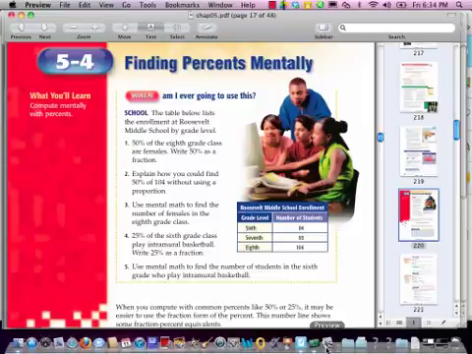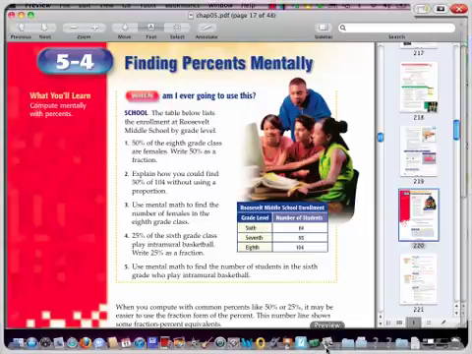All right, so let's take a look at this first part of this. We're talking about Roosevelt Middle School, and 50% of the 8th grade class are females, and they say, write 50% as a fraction. Now, most of you know, or you should know, that 50% as a fraction is 1/2. And so what we're trying to do is do ones that you know, and then use that information to figure out a simple problem that goes along with it. So it says here, explain how you would find 50% of 104 without using a proportion.